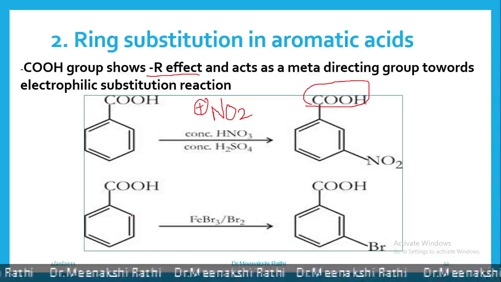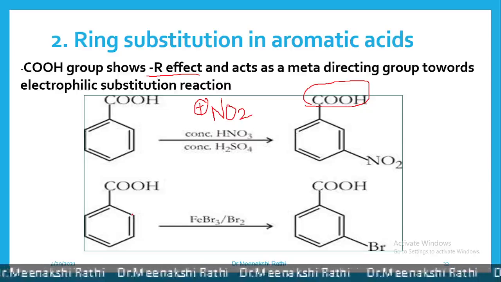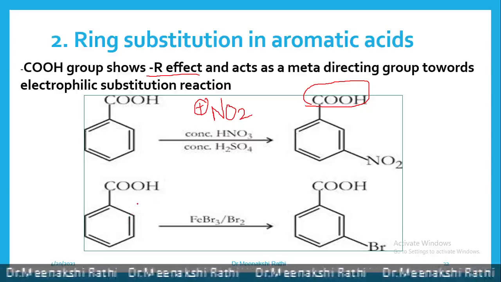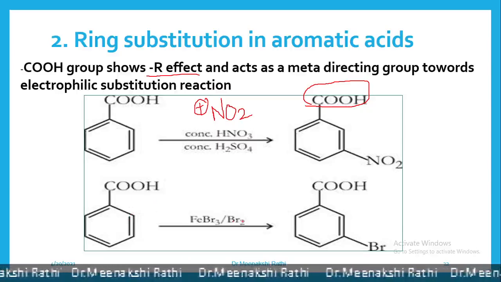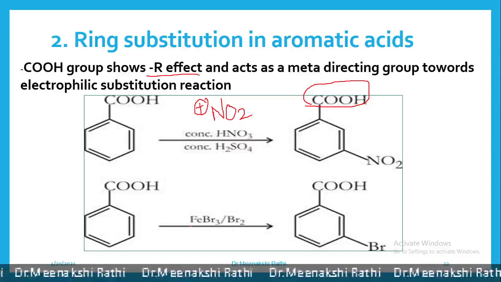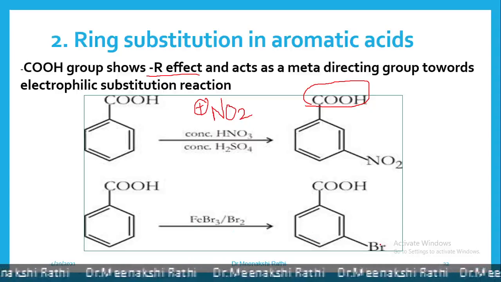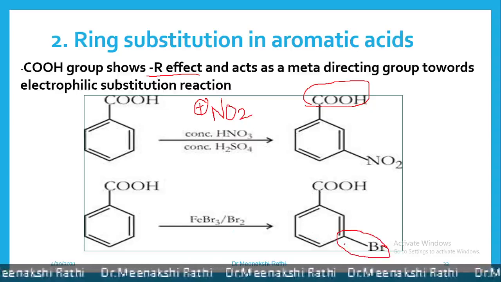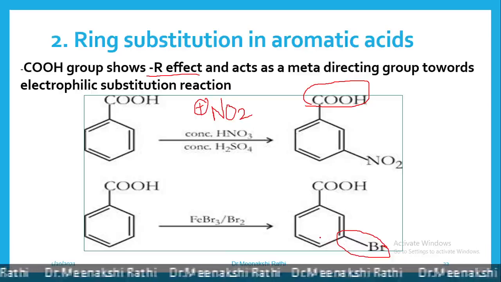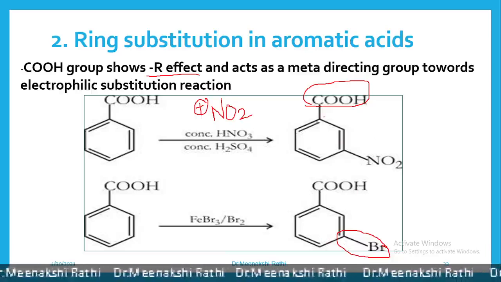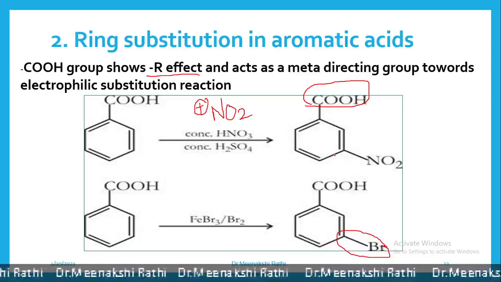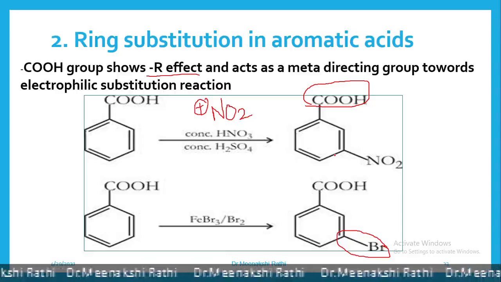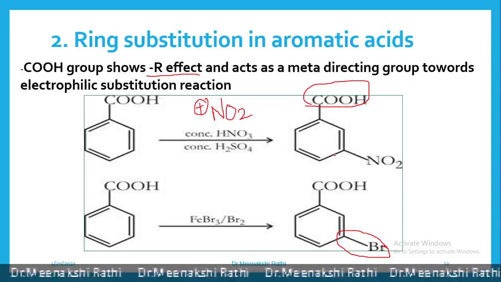In the same way, when benzoic acid undergoes halogenation like bromination, then the bromine electrophile is added at the meta position. So we get meta-bromobenzoic acid. The same way, meta-nitrobenzoic acid. So the COOH group, because of its minus R effect, is a meta-directing group towards the electrophilic substitution